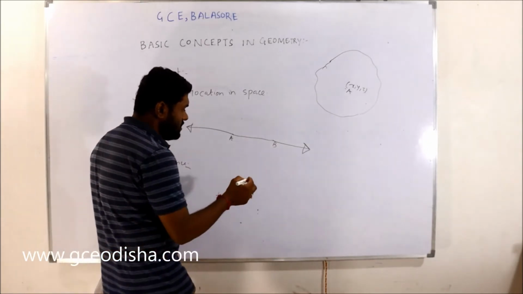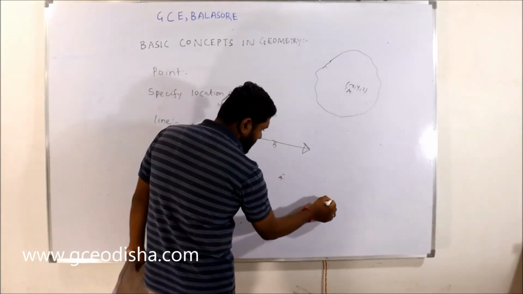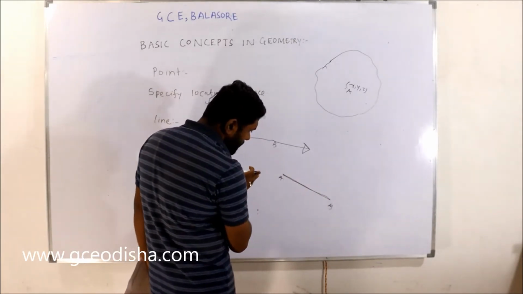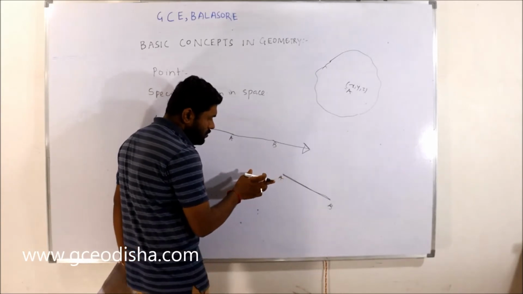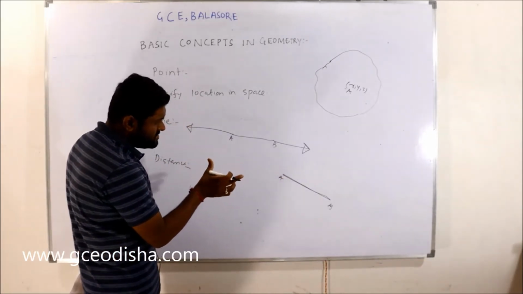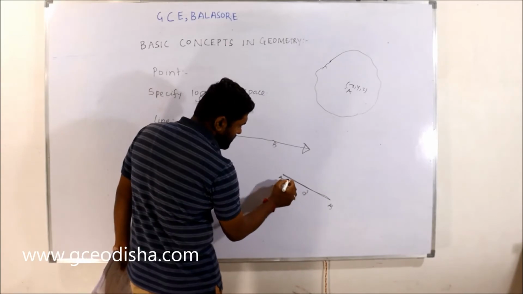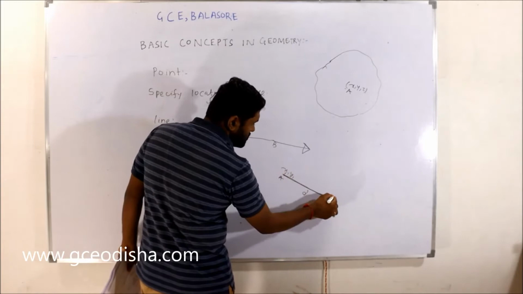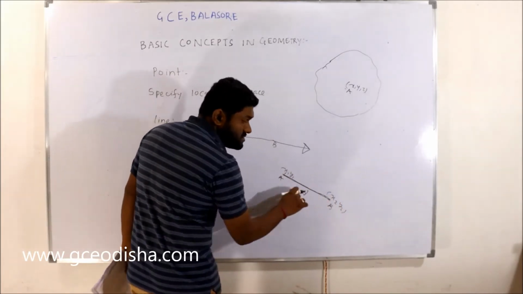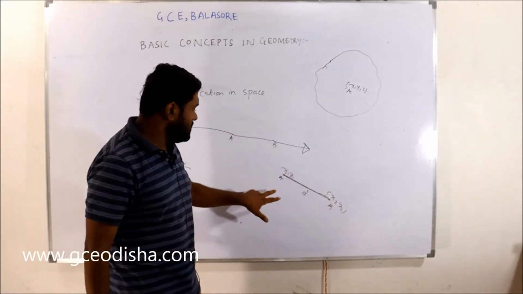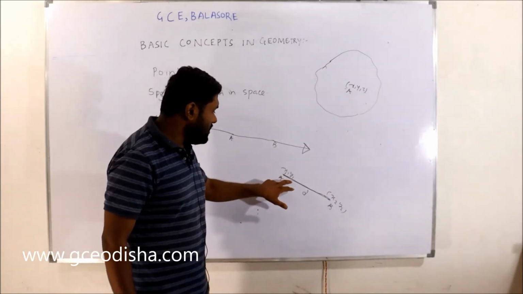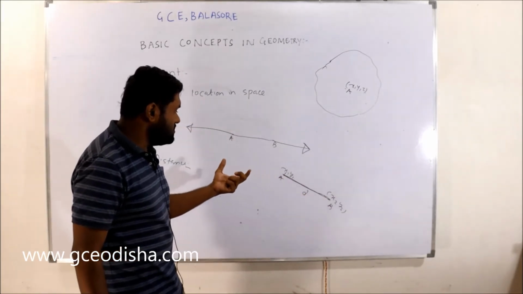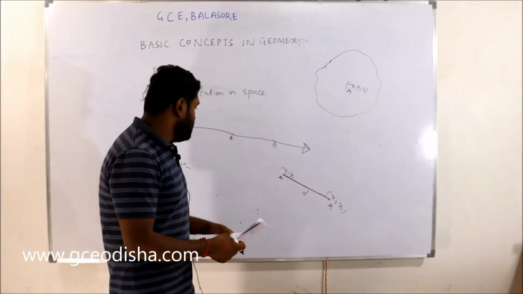Then the distance. Like there are 2 points A and B. If you draw a straight line between A and B, there must be a distance between the two. They have coordinates x1, y1 and x2, y2. If you consider this a 2 dimensional plane, there must be a distance between the two points. If you join A and B, that is called the distance.